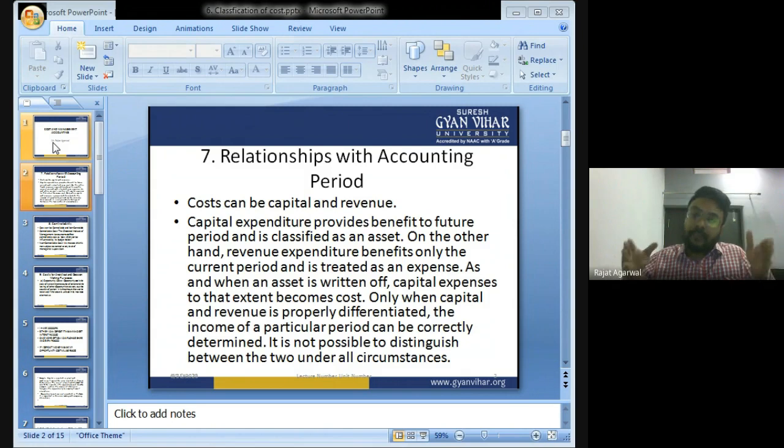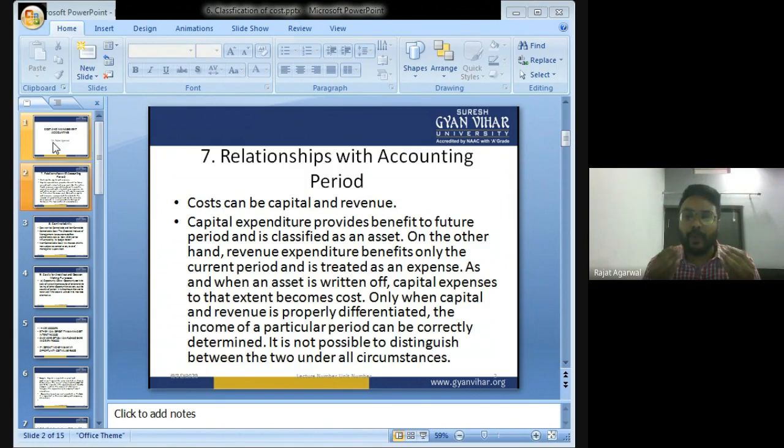For purchasing that factory building, I spend 10 crore rupees today. But it will give me benefit in future. How? It will help me in producing the music system, because the production work of the music system will take place in that factory.